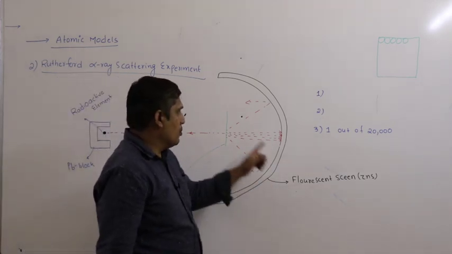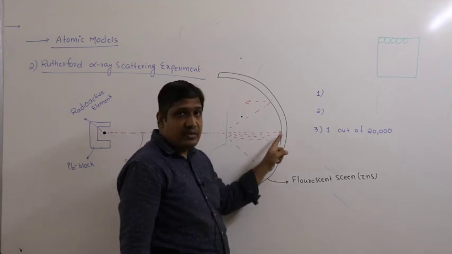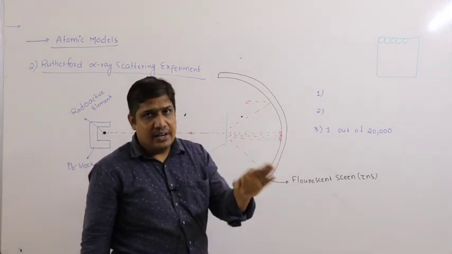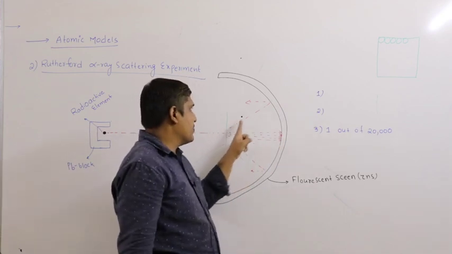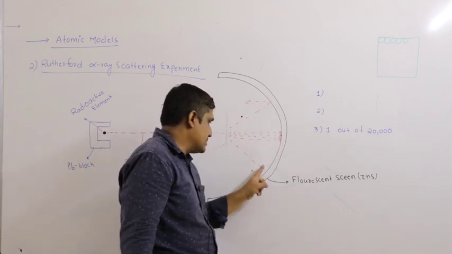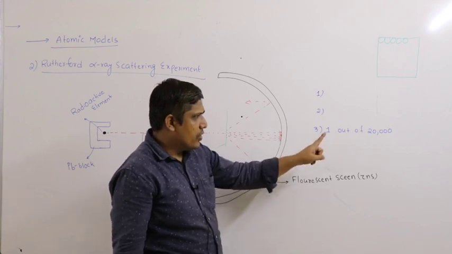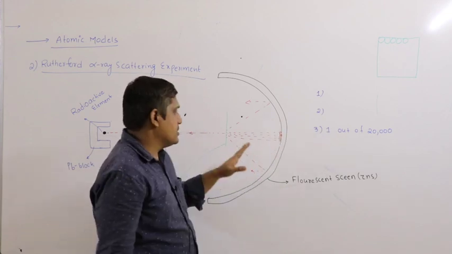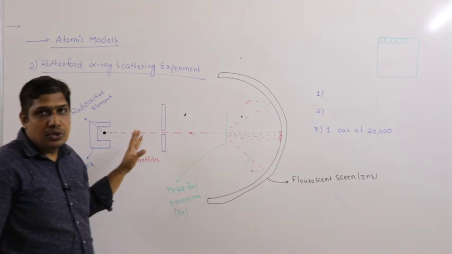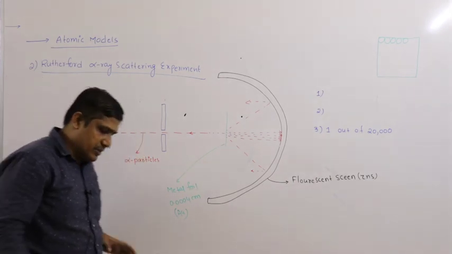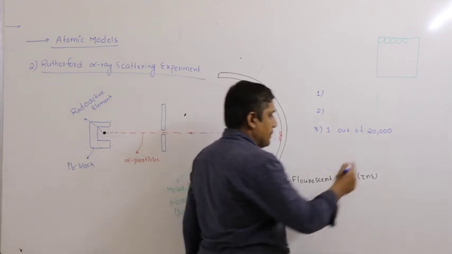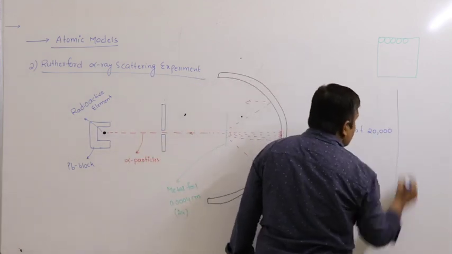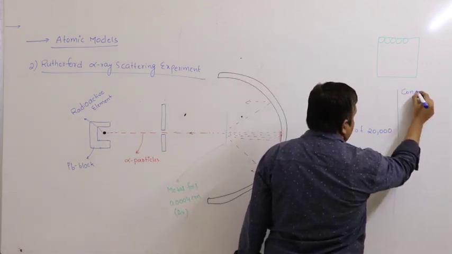Once again, most of the alpha particles went straight without any deflection. Second point, few alpha particles are deflected with small angles. Third point, 1 out of 20,000 alpha particles almost bounced back in their original path. These are the observations. To explain these observations, he made a few conclusions.